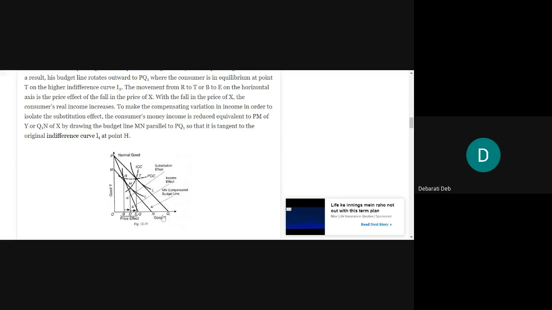Now, with the fall in the price of X, the consumer's real income normally increases. Am I correct? Because whatever income the consumer has is to be spent on good X and good Y. But if the price of one of the goods decreases, he will have more money to spend.